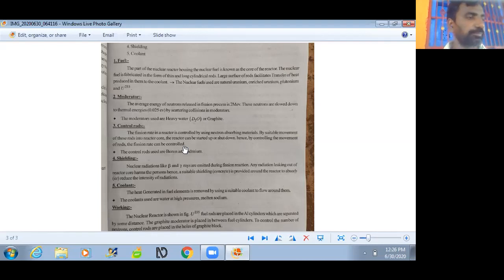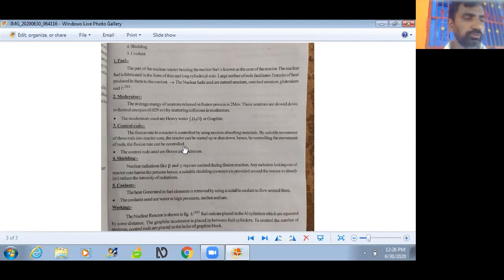Next one is the coolant. As I already said, a high amount of energy is released through the nuclear reactor. This high amount of energy is transferred to a coolant. This coolant becomes steam, and by using this steam, generators are rotating, then electricity is generated.